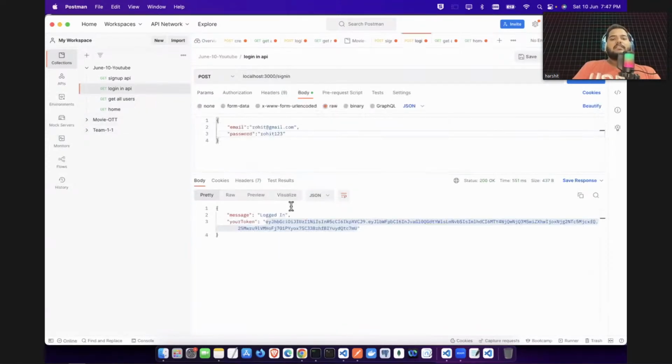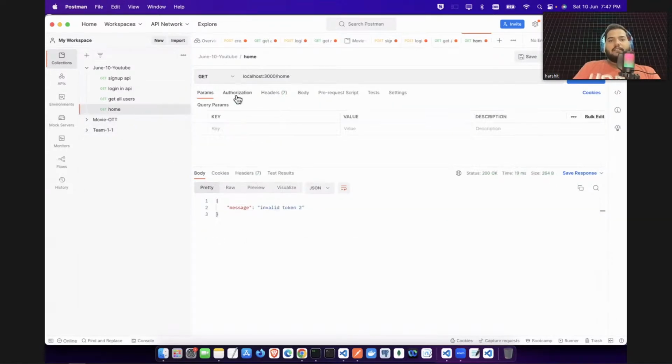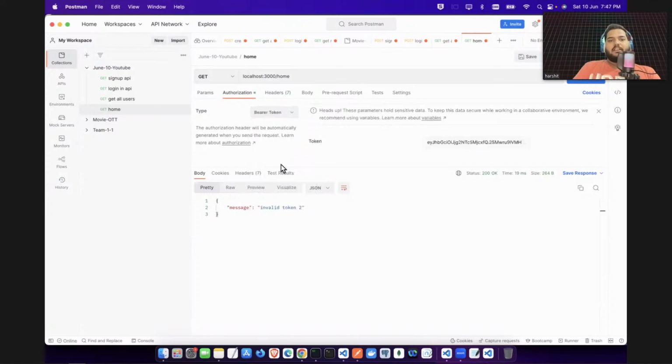Now let me give some tokens. I can take this Rohit token, copy it, come to this authorization bearer, and give the token here. Now try to access with the token. Now if I give the token, I can access it. So guys, this is the power of authorization.